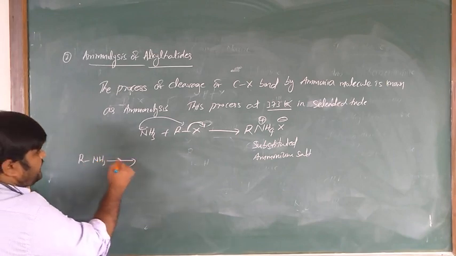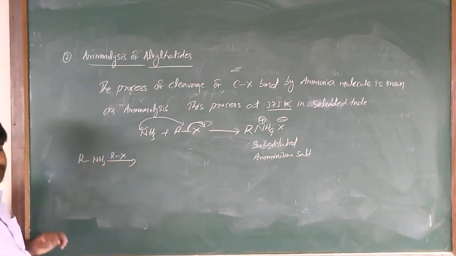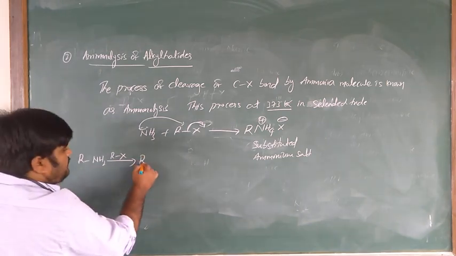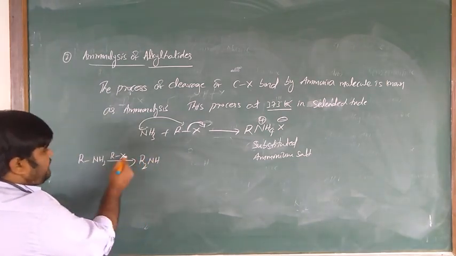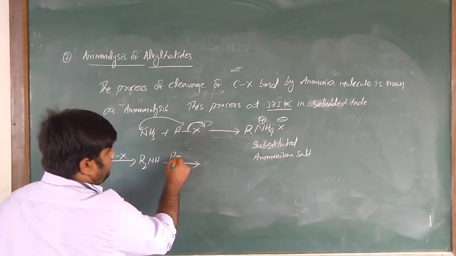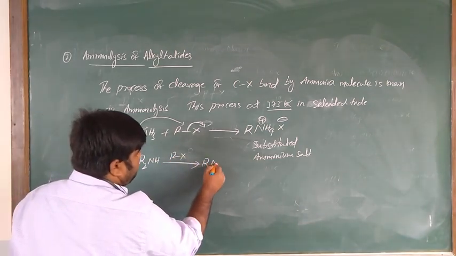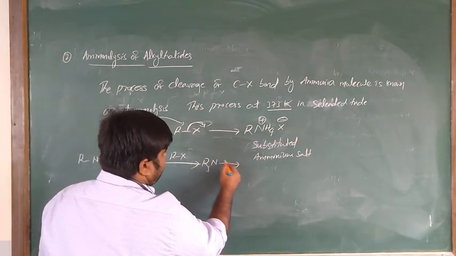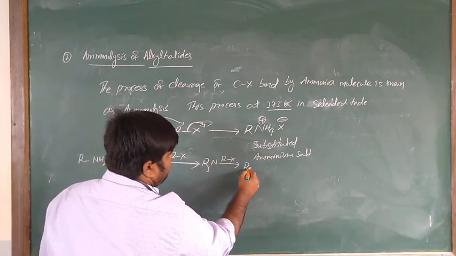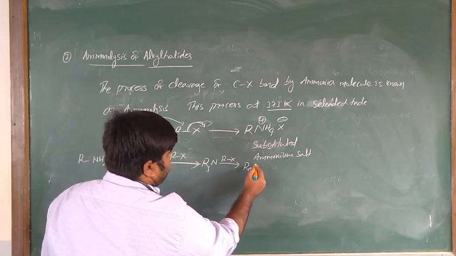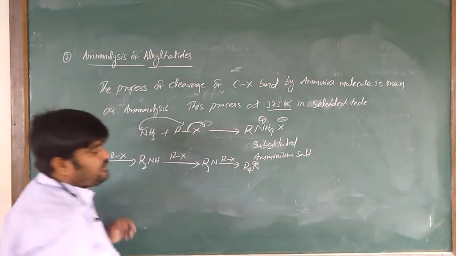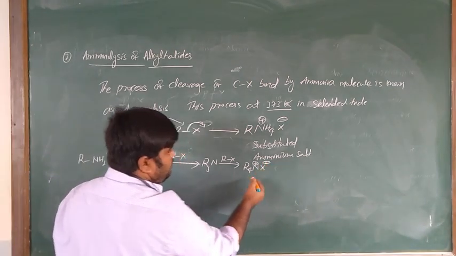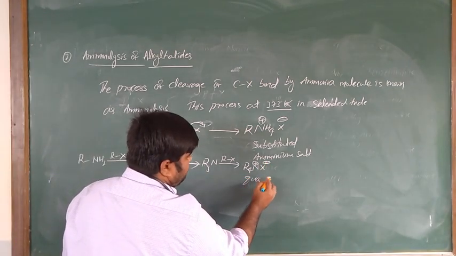Primary amines react with alkyl halides and produce secondary amines, with loss of hydrogen. Then with further alkyl halide, it produces R3N. And with further alkyl halide, it produces R4N+ X−.